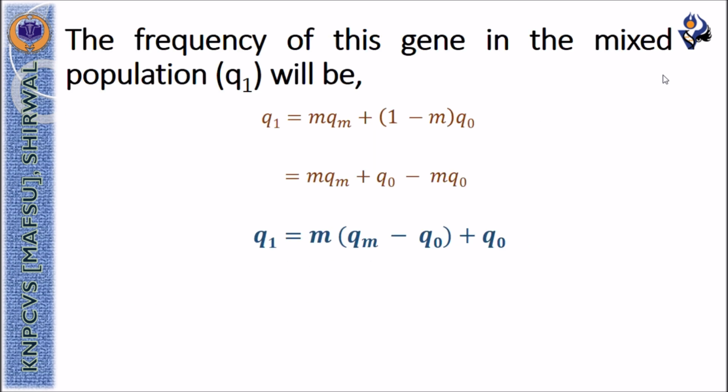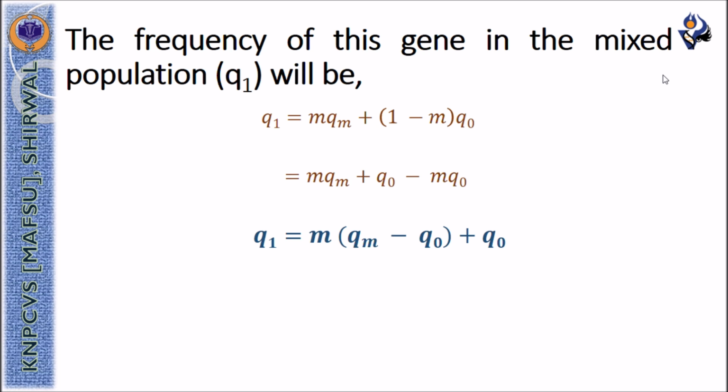The frequency of this gene in the mixed population will be calculated with the formula Q1 is equal to M multiplied by Qm. M is the proportion of migrants. Qm is the frequency of recessive allele in the migrants, plus 1 minus M, which is the proportion of native individuals in the mixed population, multiplied by Q0, that is the frequency of recessive allele in the native or initial population.